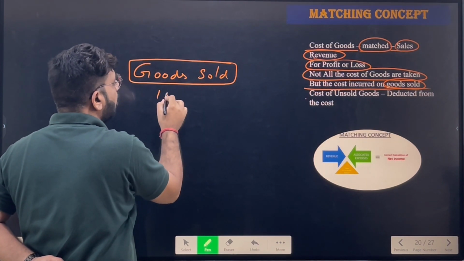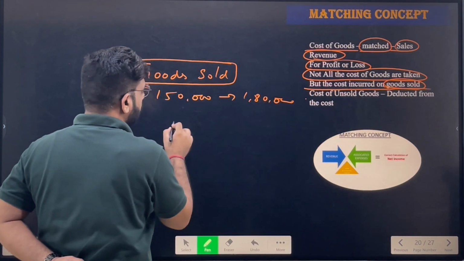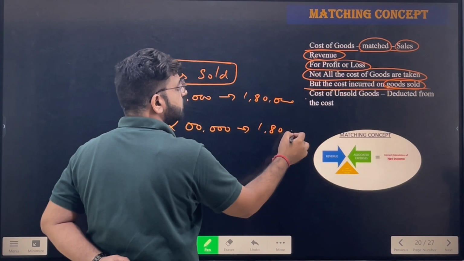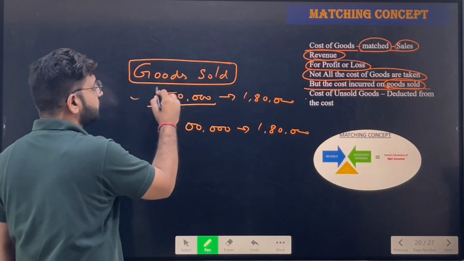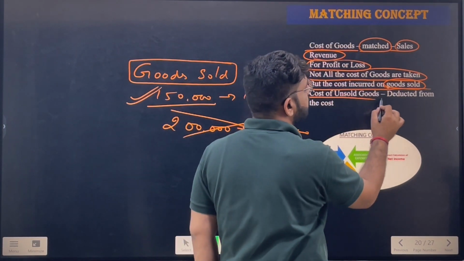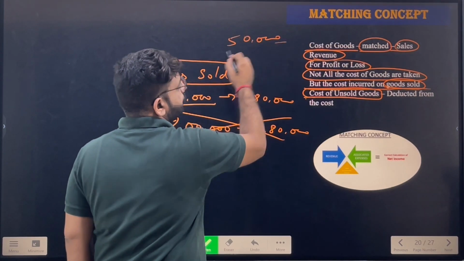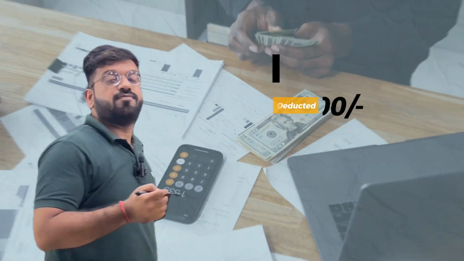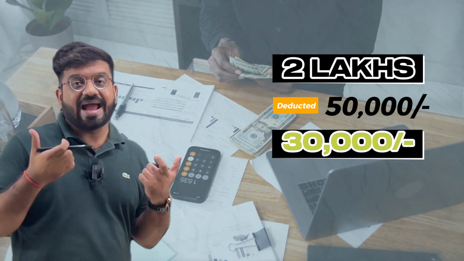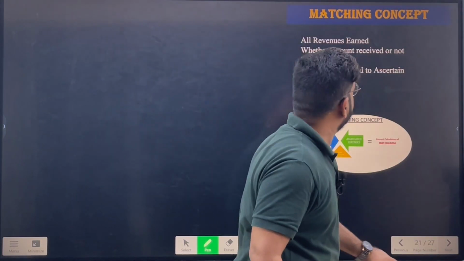Goods have been sold of 1,50,000 for 1,80,000. We have not sold the goods worth of 2 lakhs for 1,80,000. Is that clear? We have only sold goods worth of 1,50,000. So this one is the correct answer. This is the wrong one. Okay, next. So cost of unsold goods. What was the cost of unsold goods? That was 50,000. Deducted from the cost. Obviously, from the 2 lakhs, we deducted how much? 50,000. Then only we got the actual profit of 30,000. Is that clear? So this was the main thing of the matching concept.